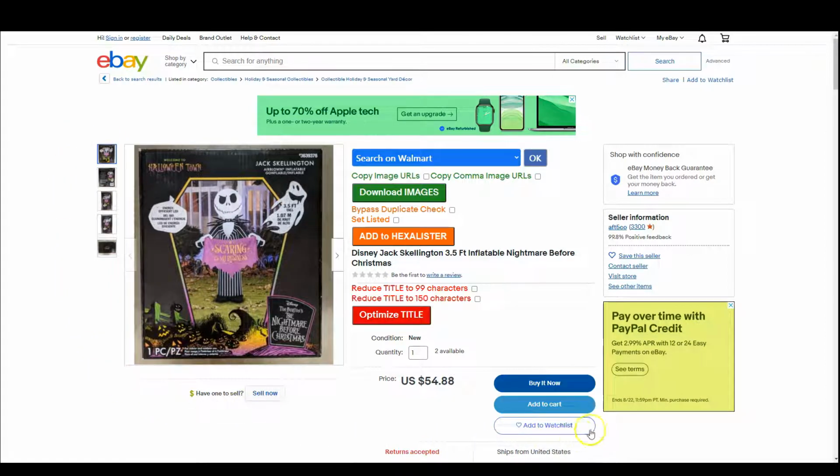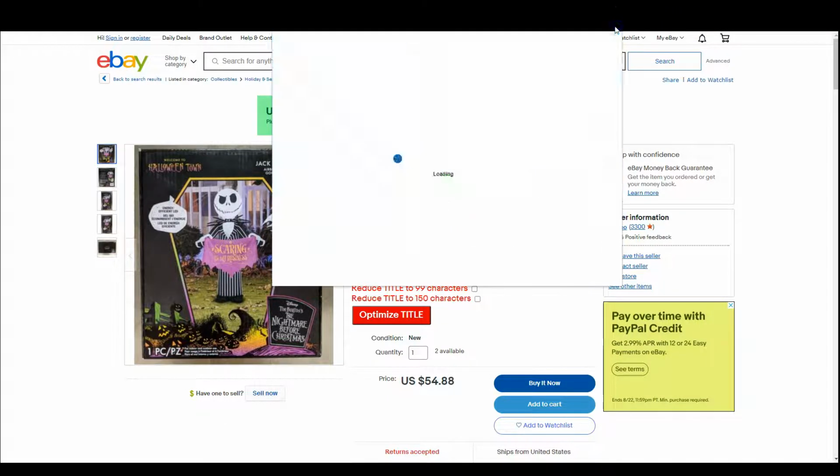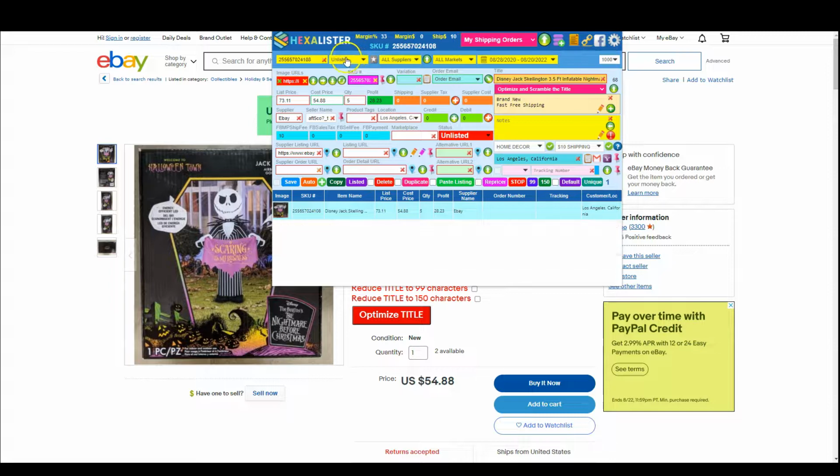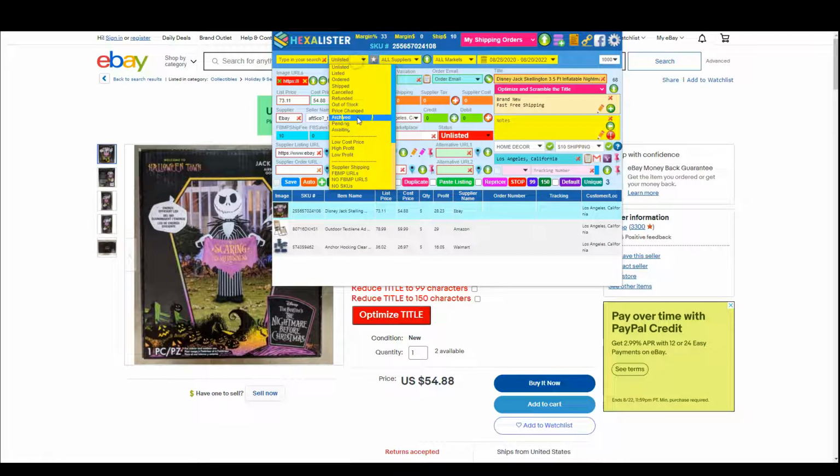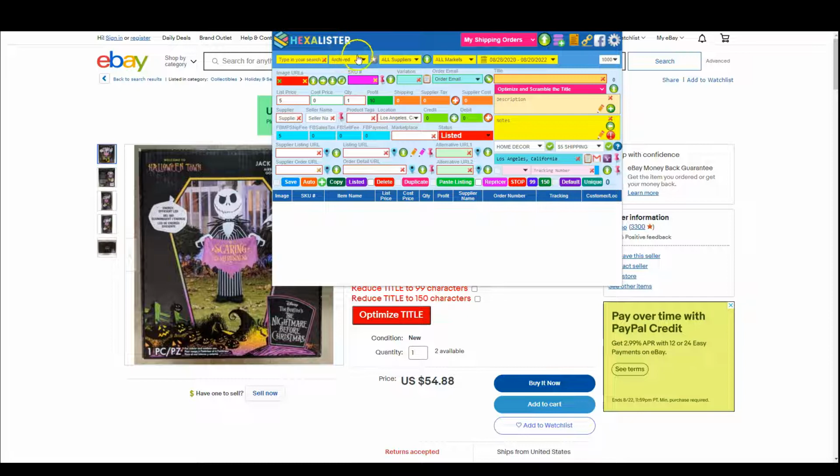I would go to a supplier that does not ship an item in a box where the customer will know where it comes from. So let me go ahead and add this item to Hexalister. In order for you to see this listing on Mercari, it has to be in unlisted status, right? Or the archive status. Those are the two statuses I will bring over for you to make a choice what listing you want to list on Mercari, and I'm going to show you the interface of that.